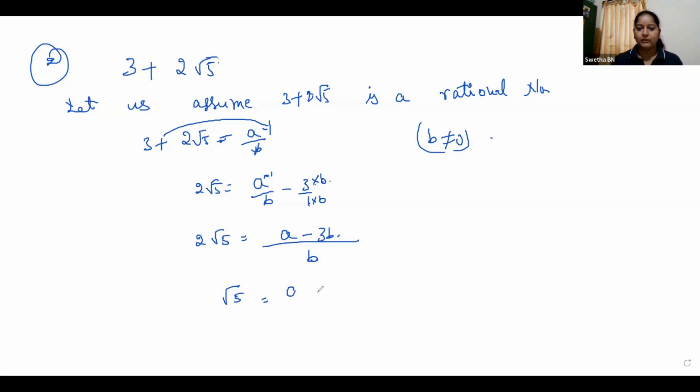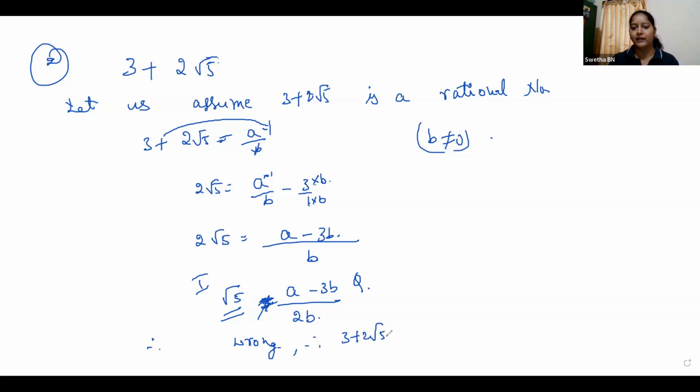Got it? Did you understand this step, children? So root 5 is equal to a minus 3b. Take this 2 to the denominator, that is 2b. See, what do we have on the left hand side? We have root 5. What about root 5? Is it rational or irrational? It is an irrational number. But a minus 3b by 2b is a rational number. So both are not equal. So our assumption was wrong or incorrect. Therefore, 3 plus 2 root 5 is